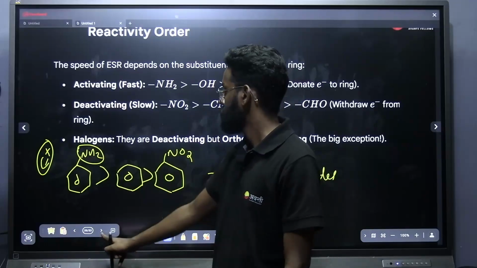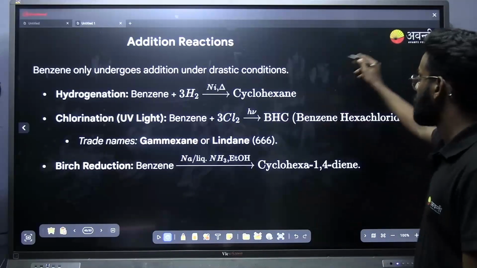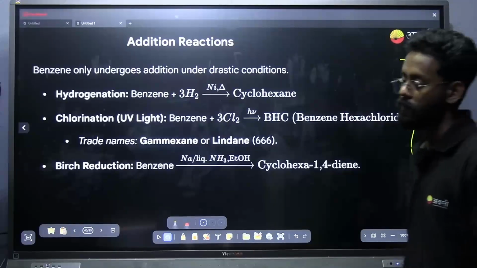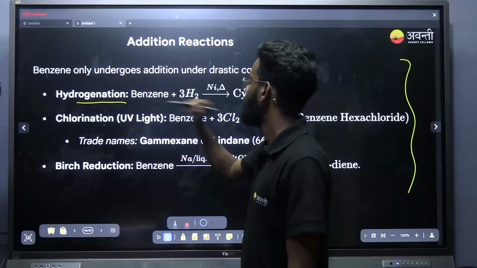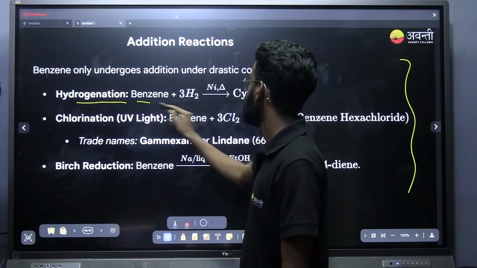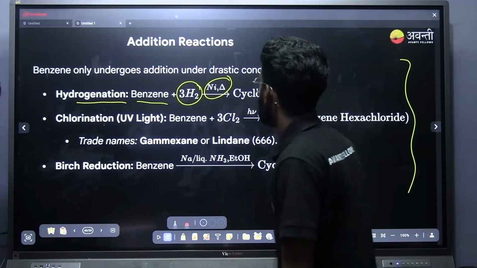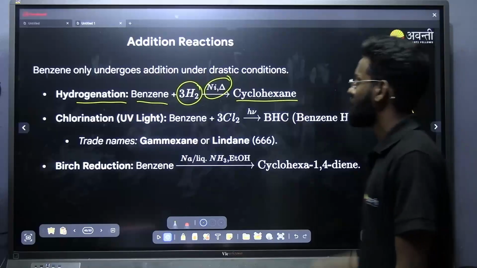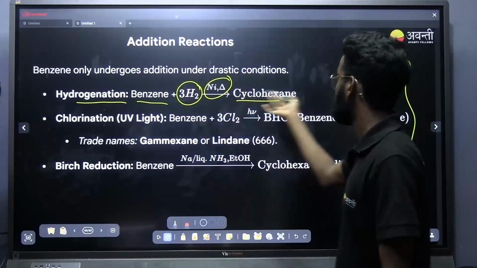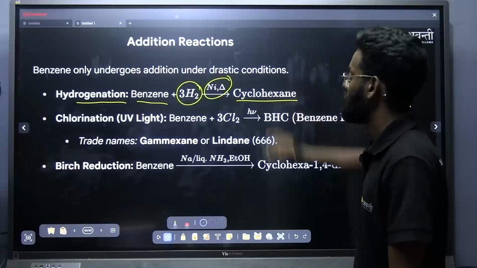And next is addition reaction of benzene. I have mentioned the addition reactions of benzene in the slide. It's a very easy thing. First one is hydrogenation reaction. I can add hydrogen into the benzene, that is 3H2 added to benzene. In presence of nickel and heat, I will be getting cyclohexane. Just adding 3 hydrogens in presence of nickel, I will be getting cyclohexane. That is, the double bonds will be broken and hydrogen will be added.